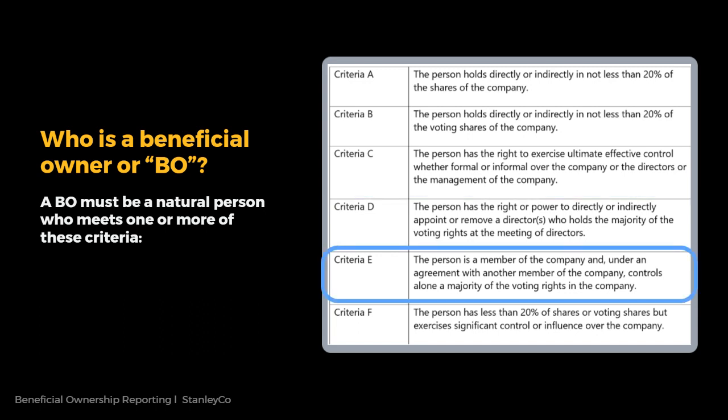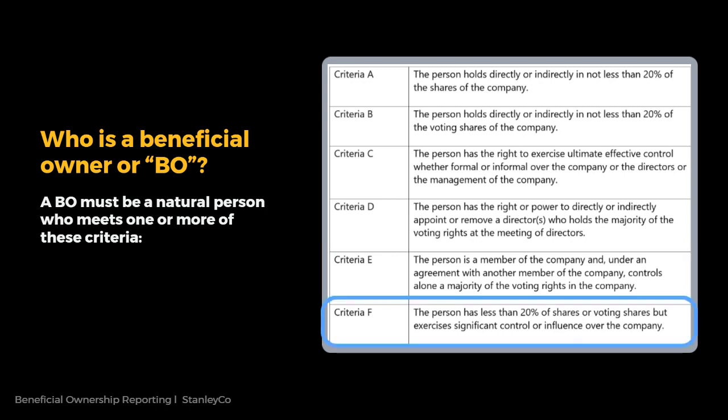Criteria E. The person is a member of the company and, under an agreement with another member of the company, controls alone a majority of the voting rights in the company. Criteria F. The person has less than 20% of shares or voting shares, but exercises significant control or influence over the company. A person who doesn't meet any of the above criteria will not be deemed a beneficial owner.